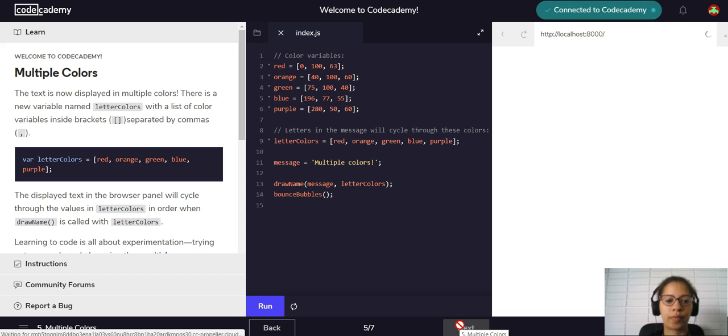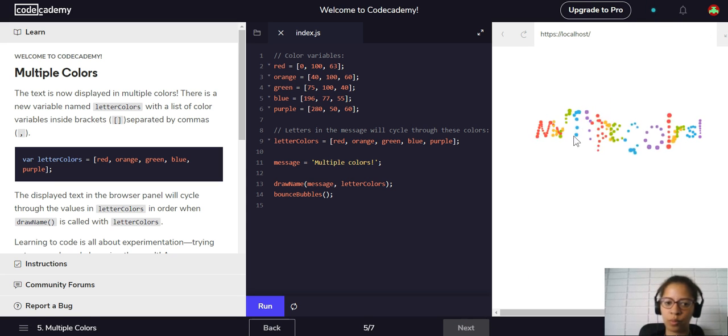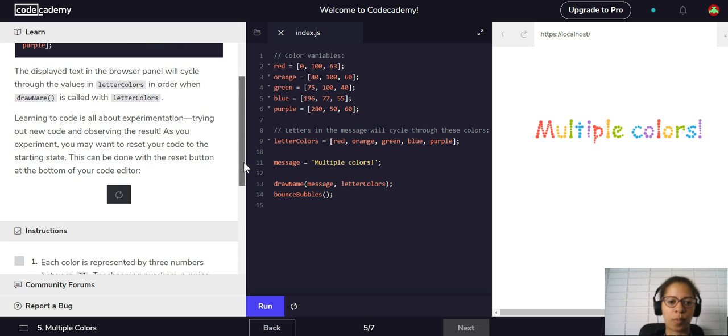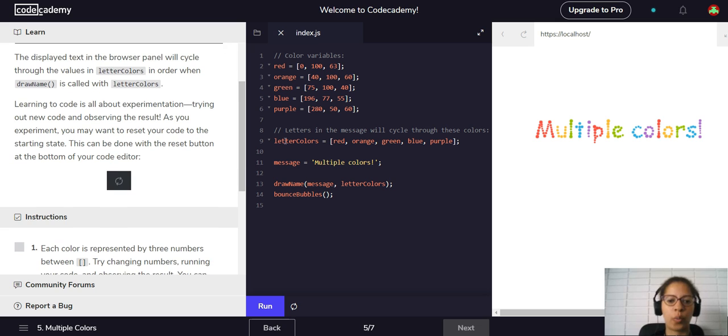Multiple colors. The text is now displayed in multiple colors. There's a new variable named letter colors with a list of color variables inside the brackets, separated by commas right here. The display text in the browser panel will cycle through the values in letter colors in order when drawName is called with letter colors.